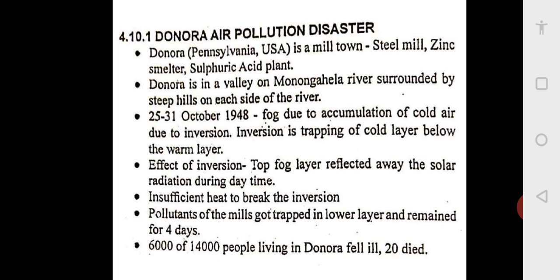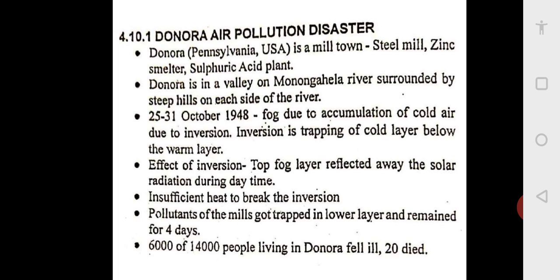Then there is one more, an air pollution disaster in Donora. Donora, Pennsylvania, USA, is a mill town. There they have steel mills, a zinc smelter, which means they manufacture steel and zinc, and also a sulfuric acid plant. Donora is a valley on the Monongahela river surrounded by steep hills on either side of the river. There is a river and there are steep hills on either side.